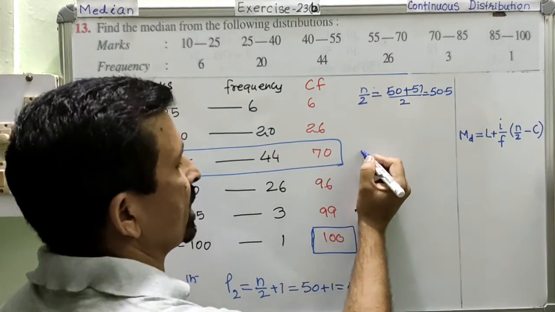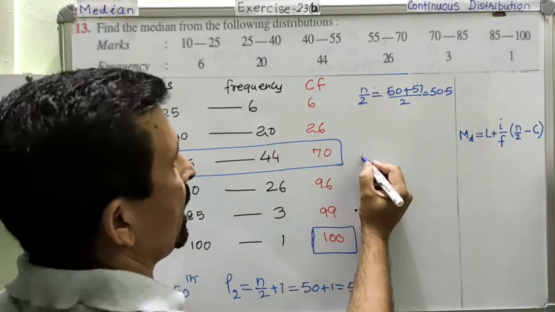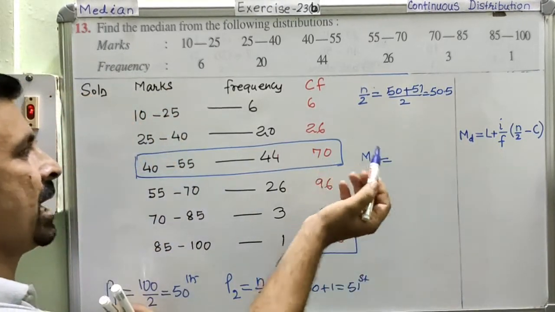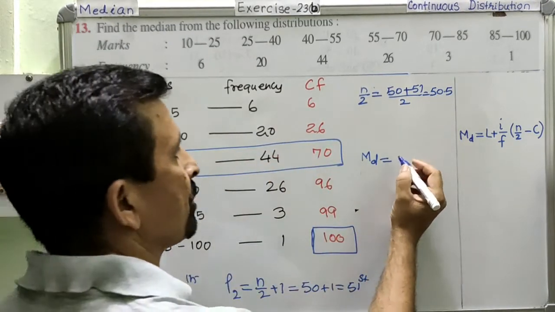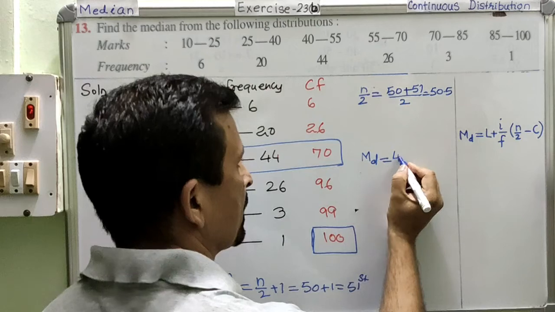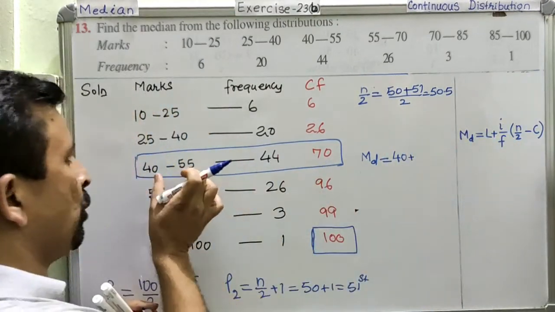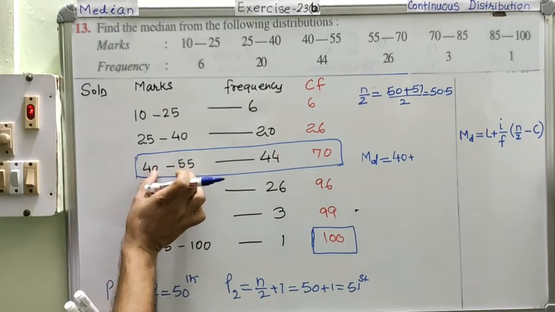So I am going to calculate the median now. Median is equal to L. L is the lower limit of that class interval, which is 40. So this is 40 plus i, the width of the class interval, that is the difference between the lower limit and the upper limit.